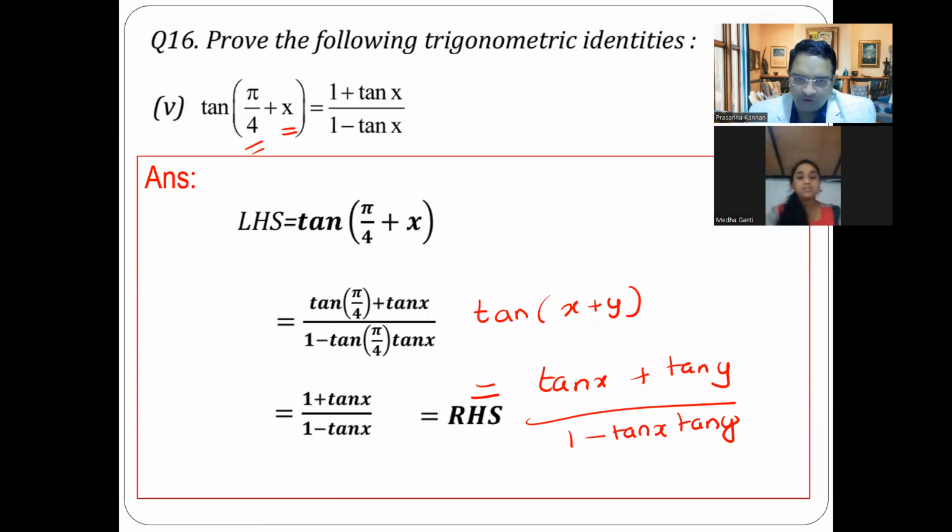Of course, the other question is a standard geometrical proof. It's well written in NCERT. I would recommend you to go through that. Clear?